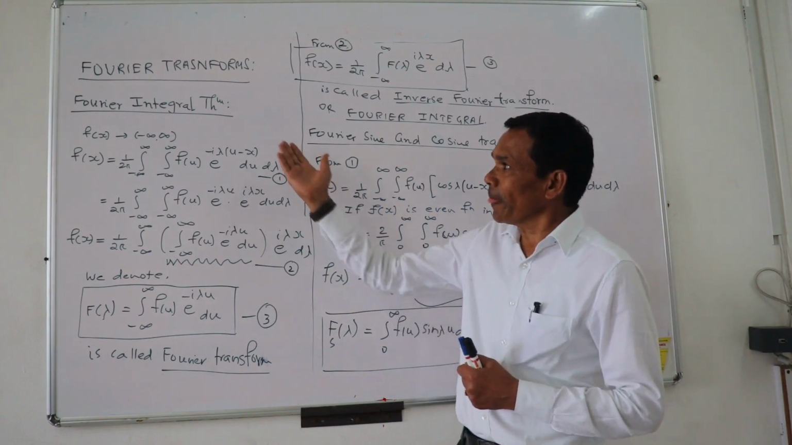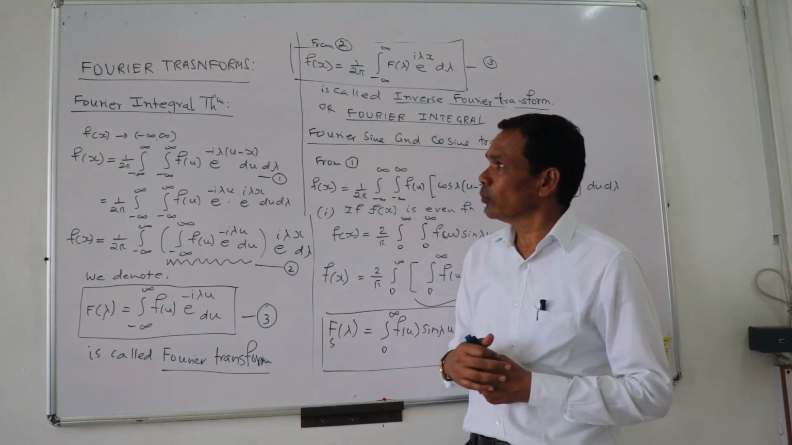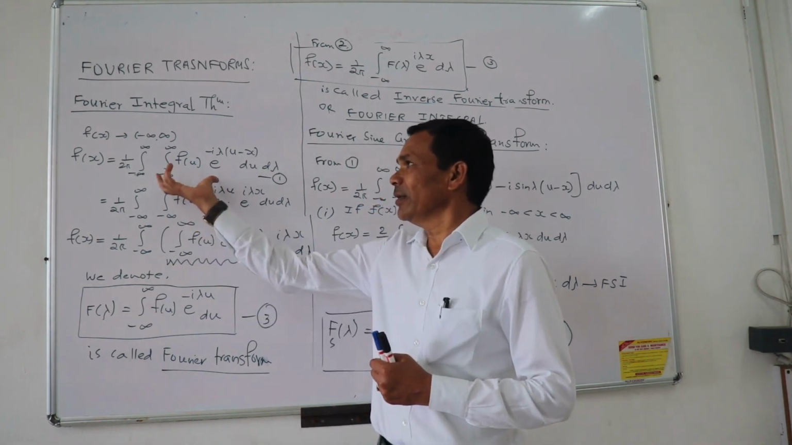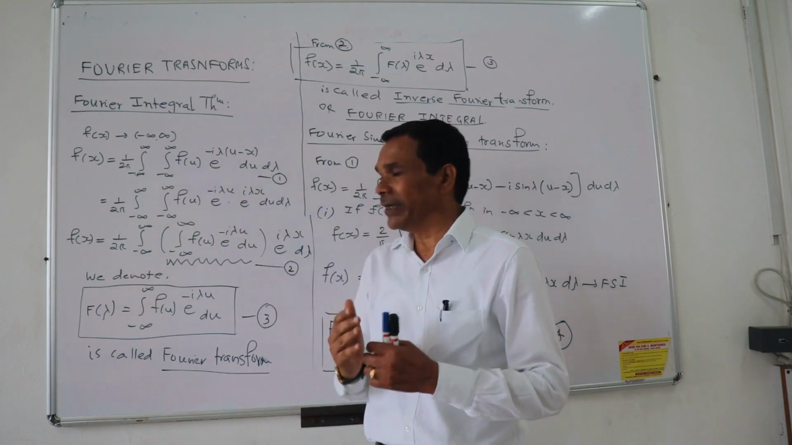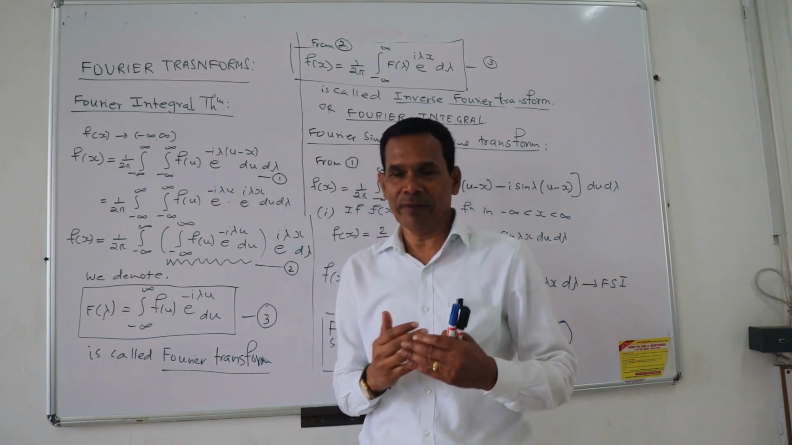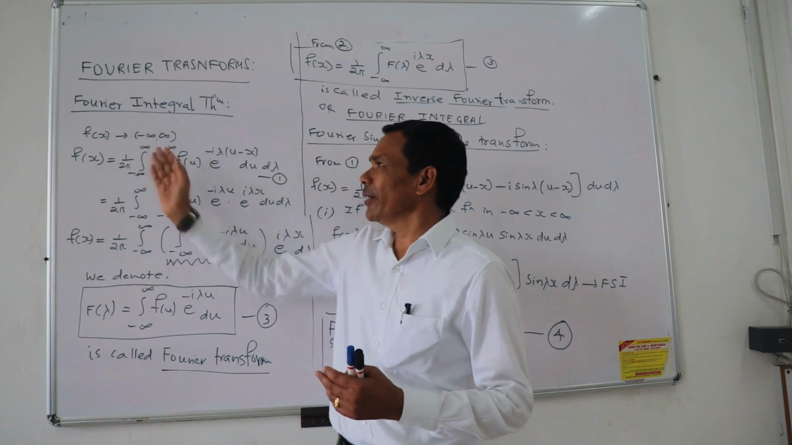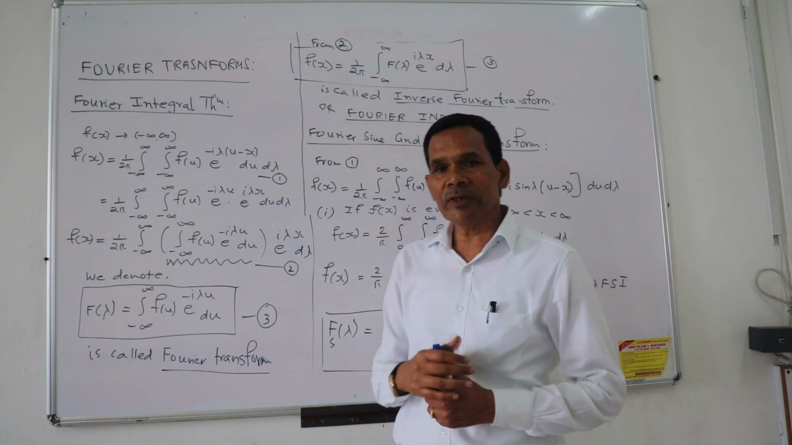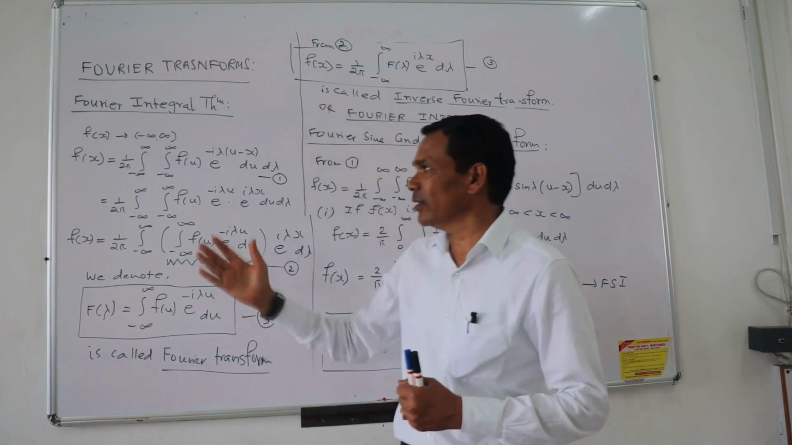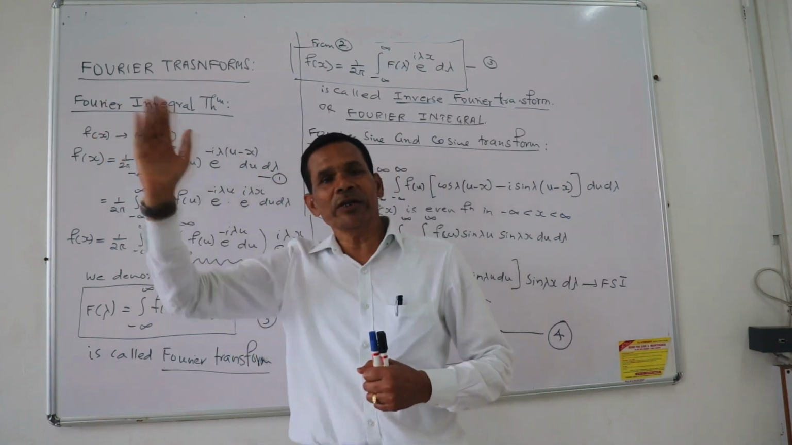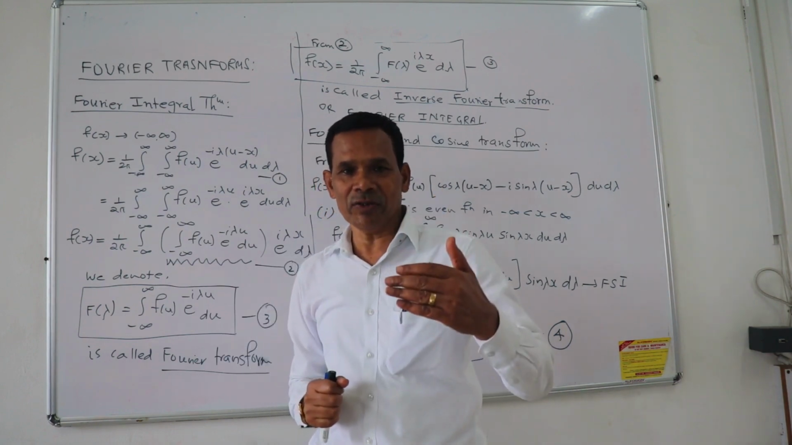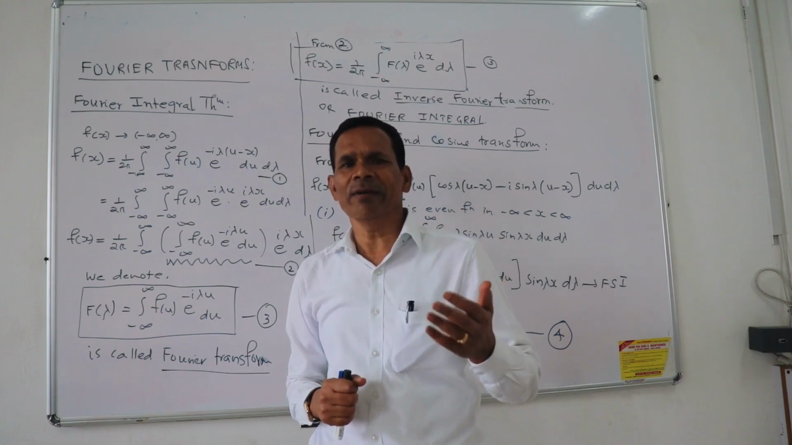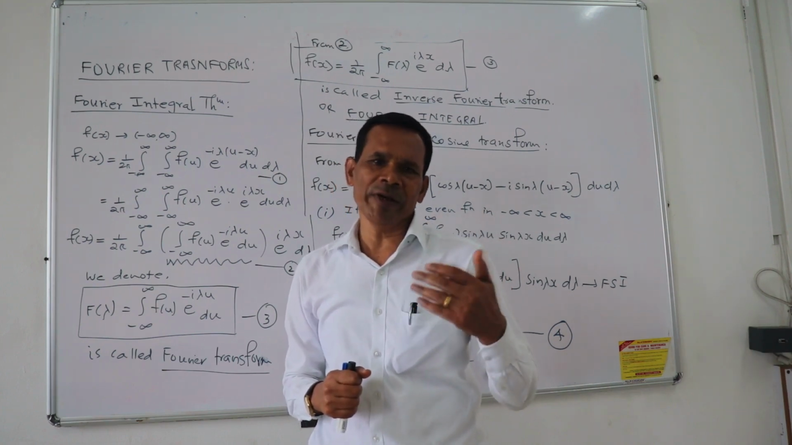The Fourier transform originated from the Fourier integral theorem, which is derived from Fourier series. If you take some function f of x defined in the interval minus infinity to plus infinity that satisfies certain conditions, then it can be expressed in this form. Those conditions are the Dirichlet's conditions: it should be periodic, single valued, with a finite number of maxima, minima, and finite number of discontinuities.